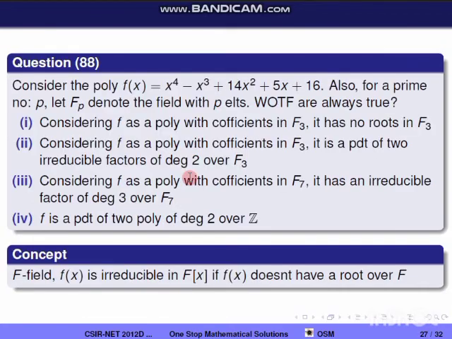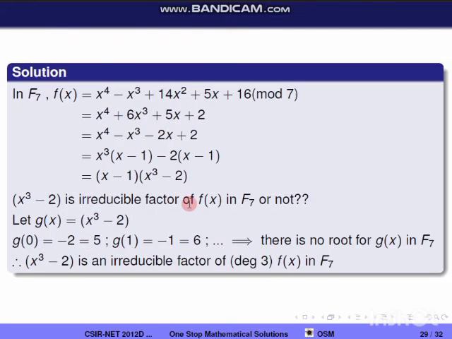So the third option is asking whether f has an irreducible factor of degree 3 over F7. We got a factor of degree 3. We'll check whether it is irreducible or not. So put the elements of Z7 and check whether everywhere we are getting non-zero or not. Let g of x equal x cube minus 2.